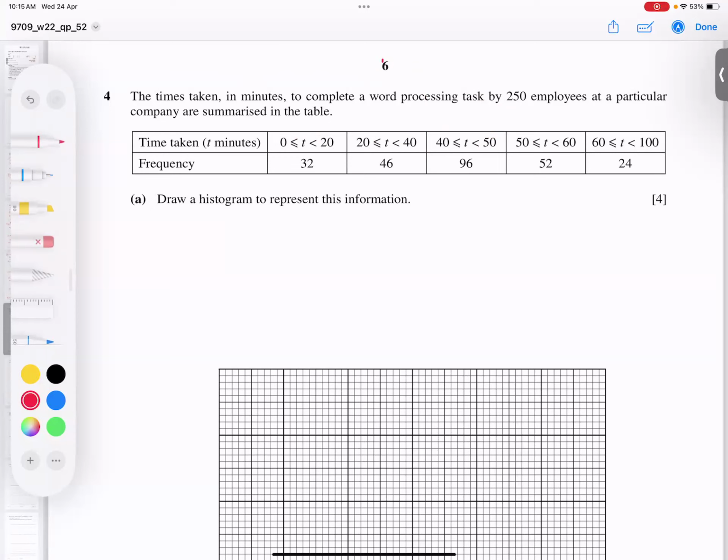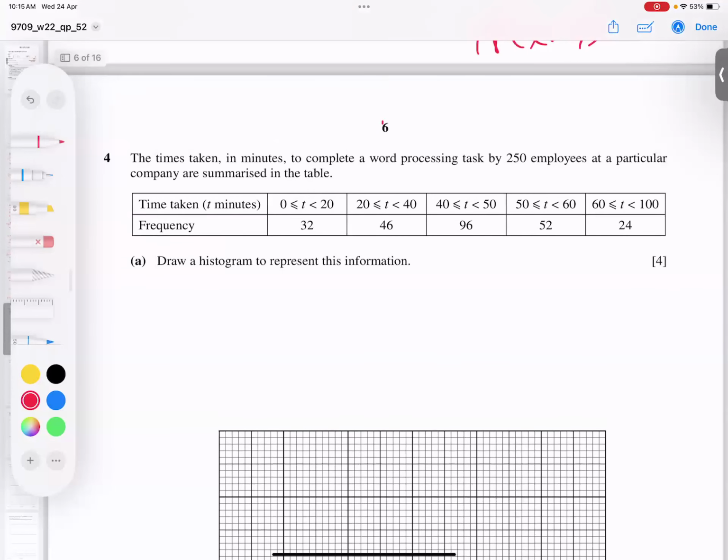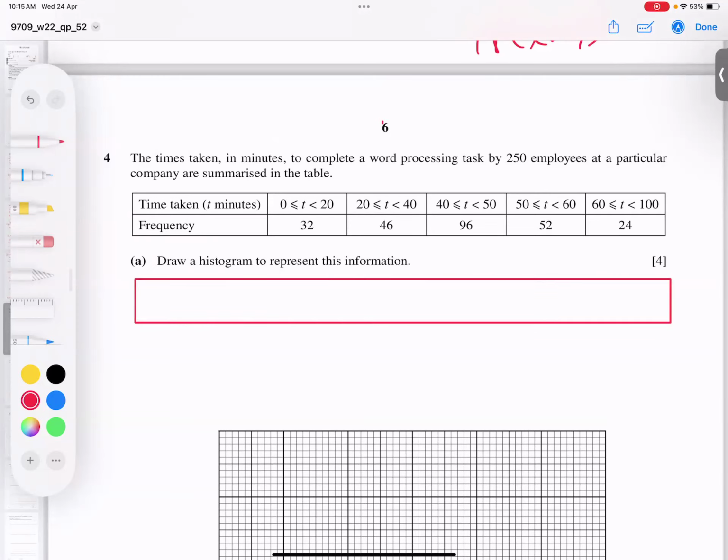Okay, so let's go for the question. How to make a histogram? We will make one column only, and that column is for the histogram. First, what is the definition here?